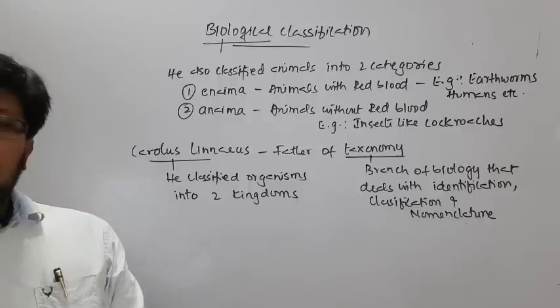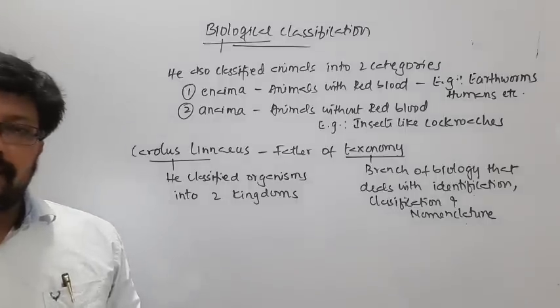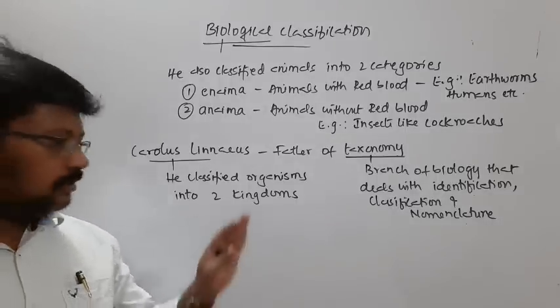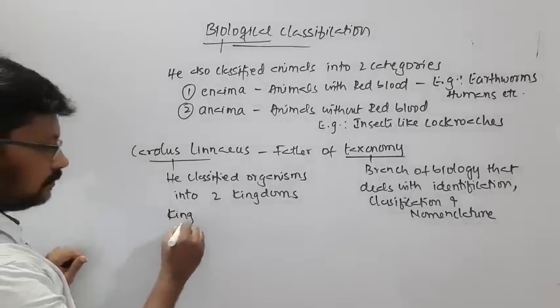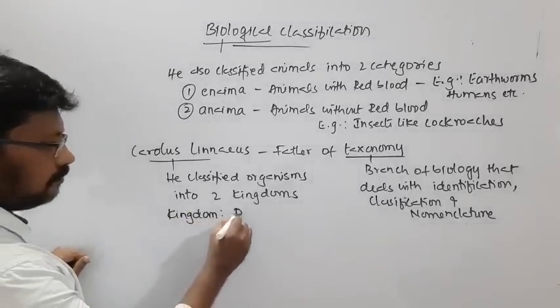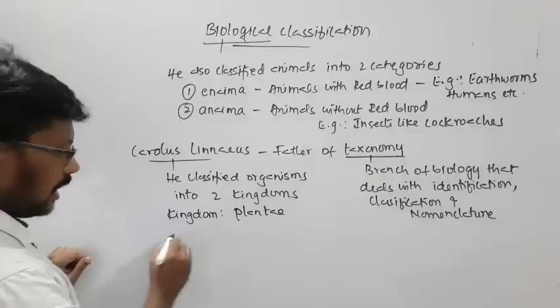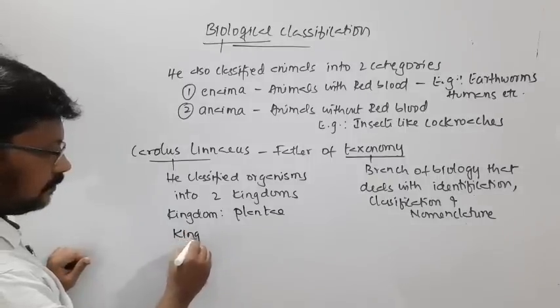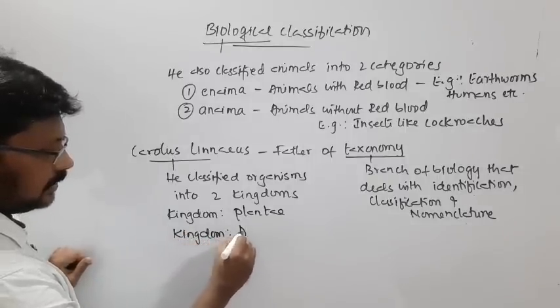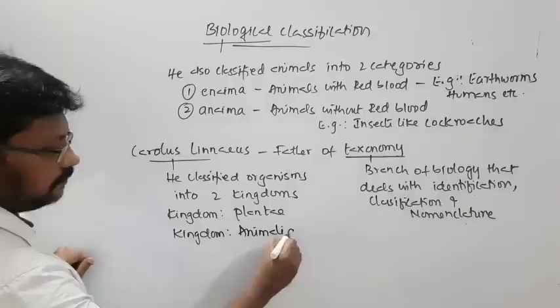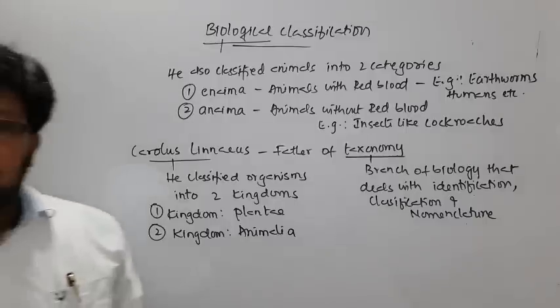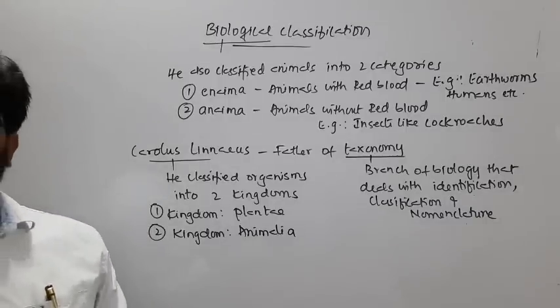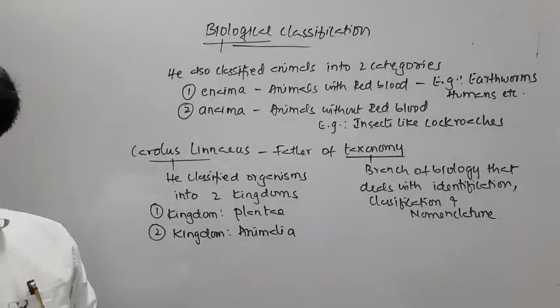Of course, he did not include all the life on the planet in these two kingdoms. So what are they? Kingdom Plantae and another kingdom, Animalia. These are the two kingdoms that were proposed by Carolus Linnaeus.